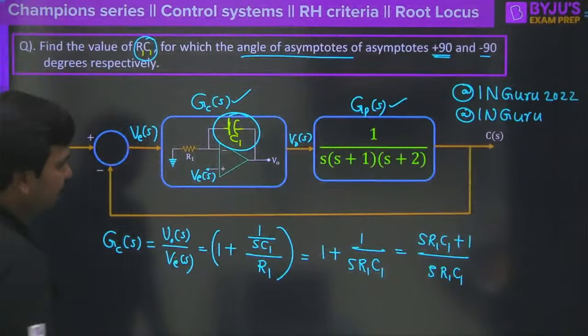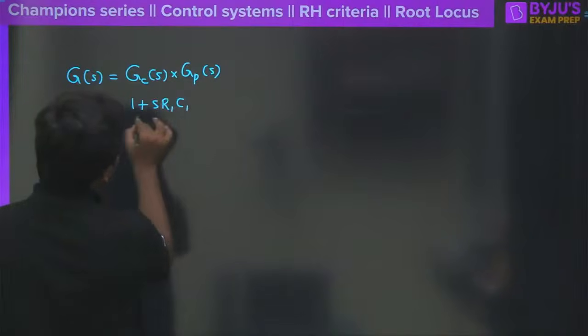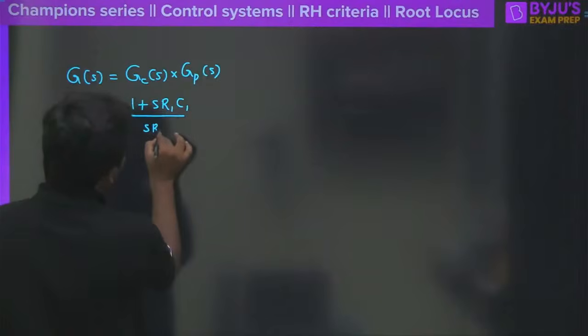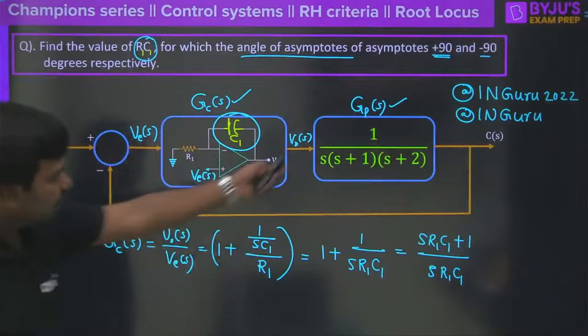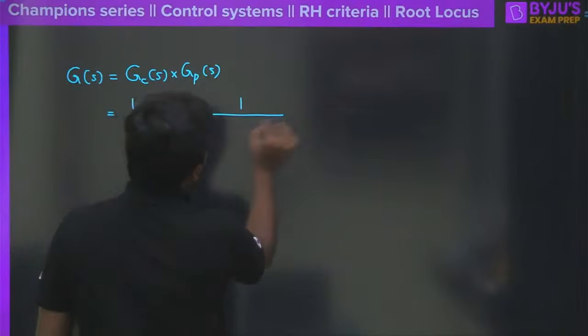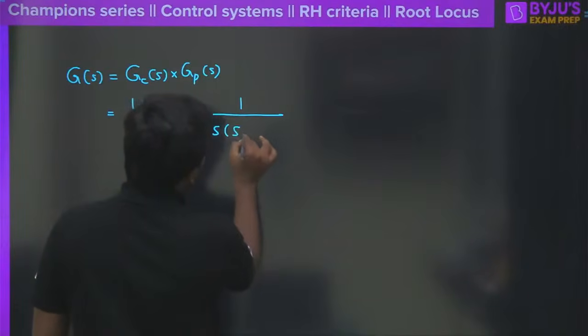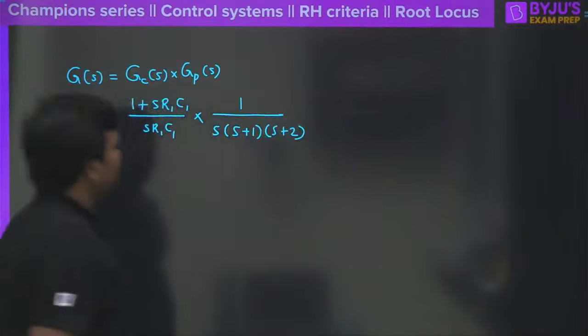GC of S is all this, a lot of things are there here: 1 plus R1 into C1 divided by S into R1 into C1, of course, whole into this GP of S, right? So GP of S is how much here? 1 divided by, of course, S into S plus 1 into S plus 2 here. Clear? Now, what was the question?